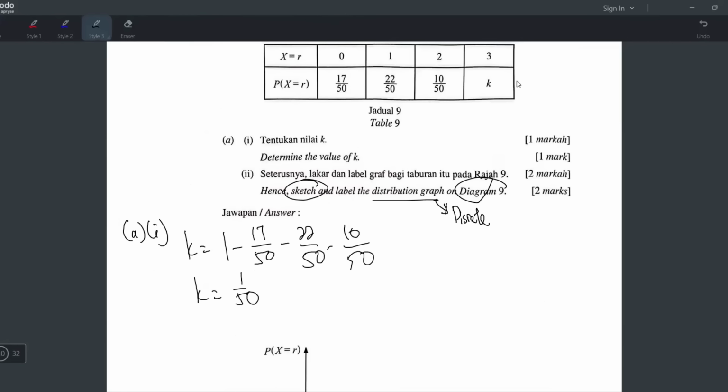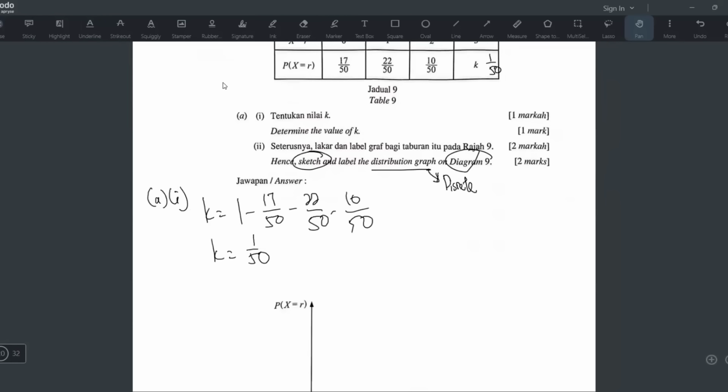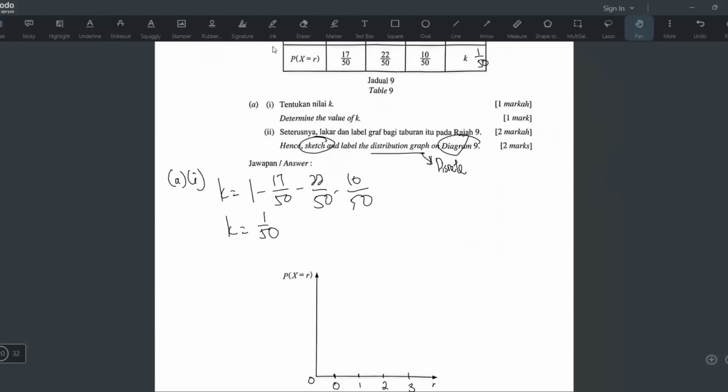So you have, okay, this one is 1 over 50, right? So what you have to do, you can do a scale. Even though the sketch question does not give a scale, I will choose a good scale so that my graph doesn't look ugly.